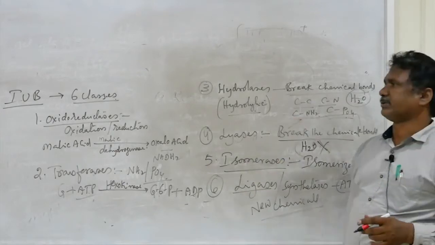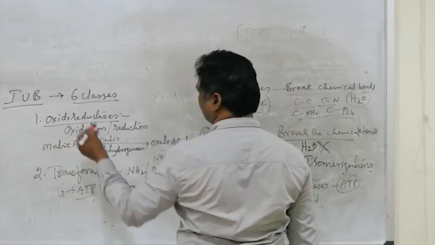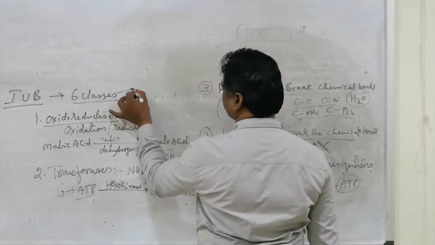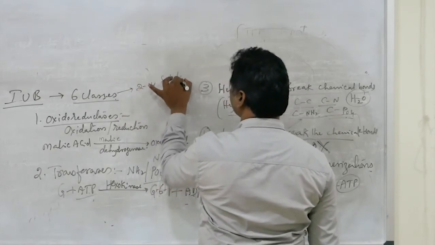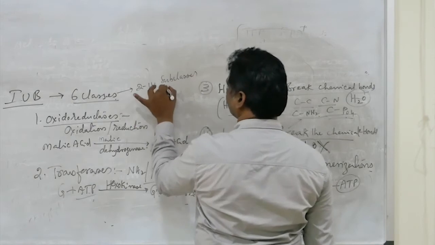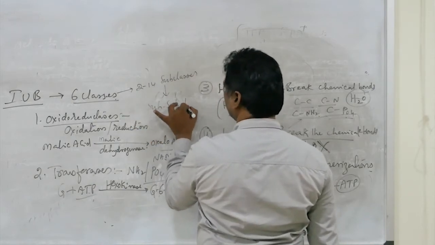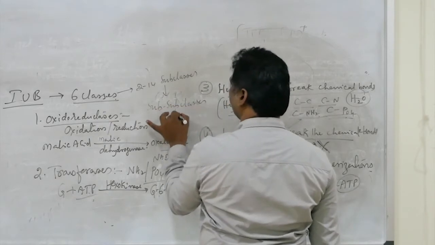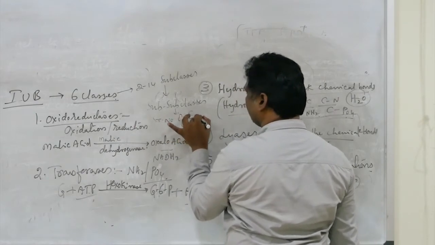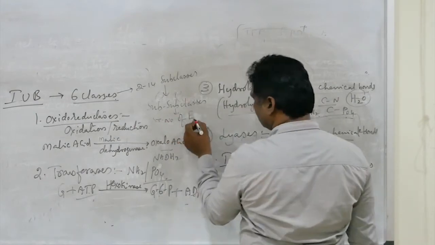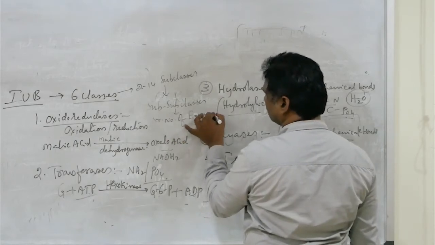So there are 6 classes. According to the IUB, the International Union of Biochemistry, those 6 classes are divided into 2 to 14 subclasses. Those subclasses are also divided into subclasses, and then the serial number of the enzyme is put.